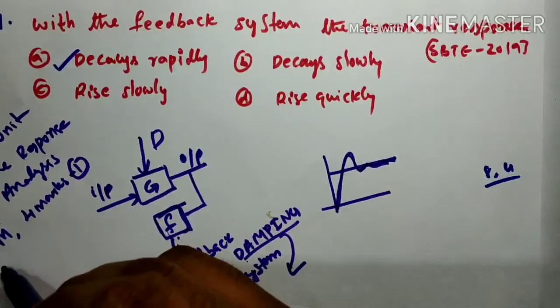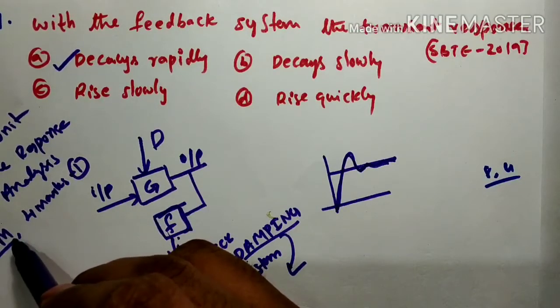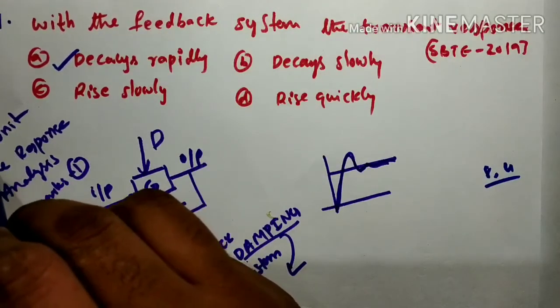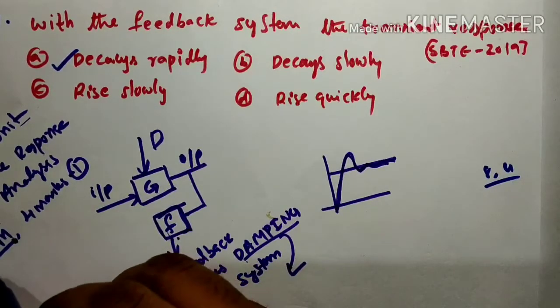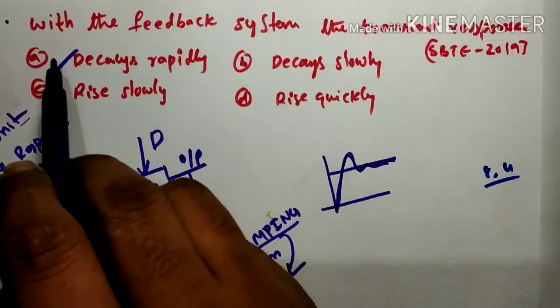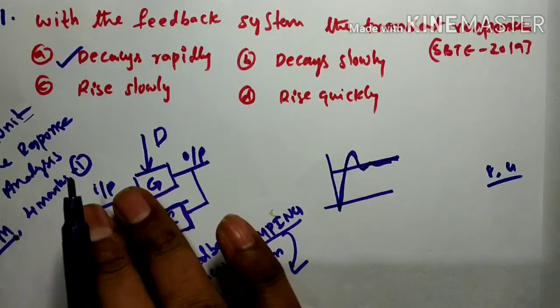So 8 multiple choice questions out of 20 are given only from the sixth unit, time response analysis. That is nearly 40 percent of the multiple choice questions. Okay, we'll see the second question.